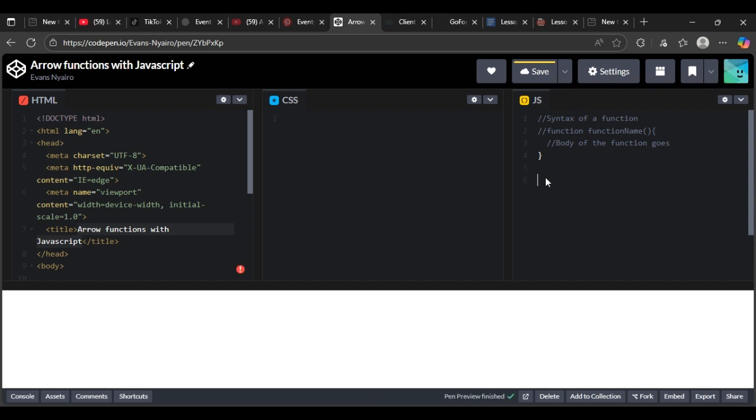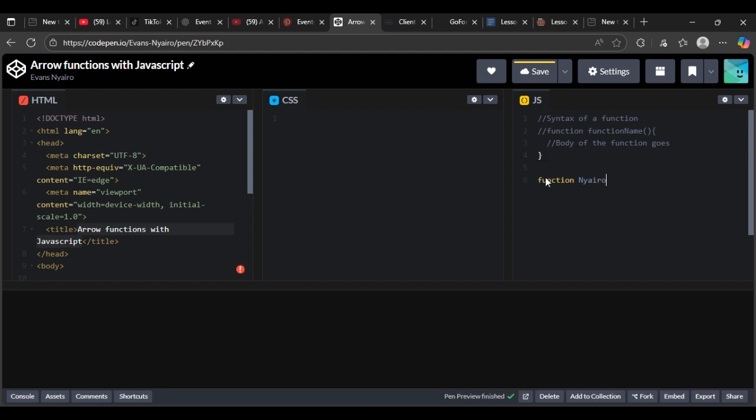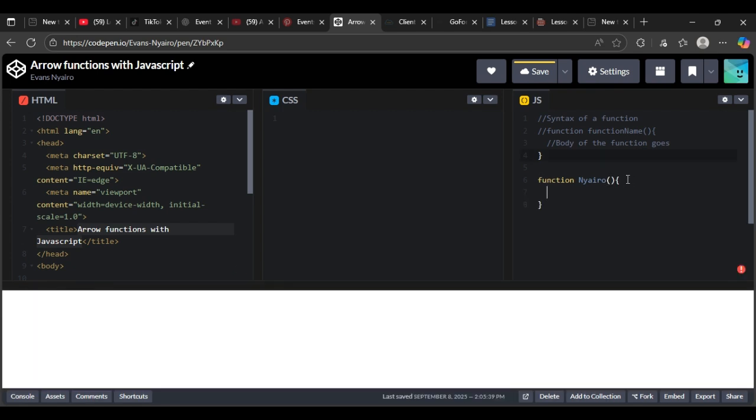Okay, for example, we can say function Nyairo. Let's say the function name is Nyairo. So just give it parentheses and say that my function is going to display something like console.log, hello, then we close.